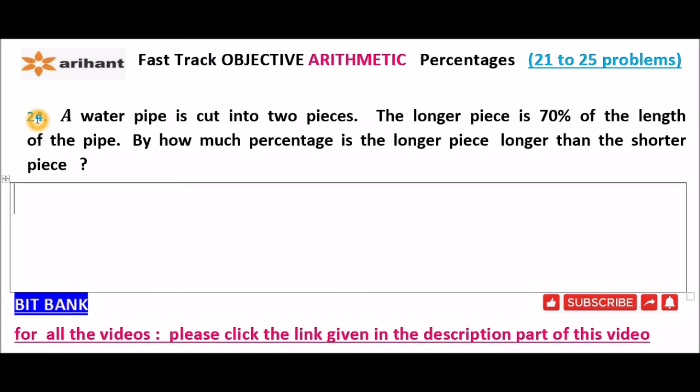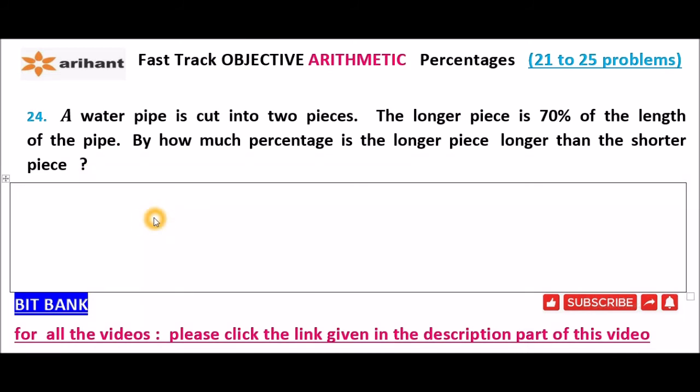Now 24th question. A water pipe is cut into 2 pieces. The longer piece is 70% of the length of the pipe. By how much percentage is the longer piece longer than the shorter piece? This is the question.